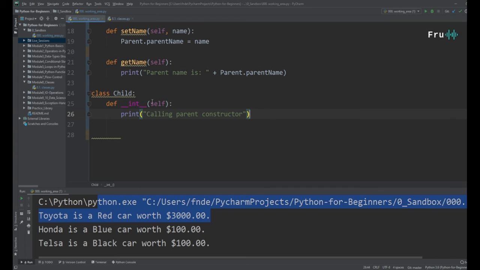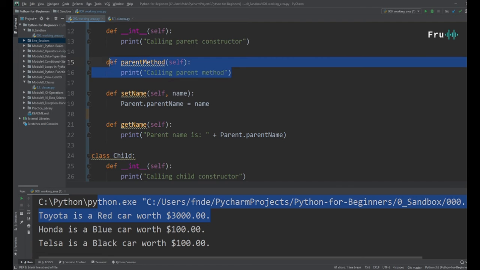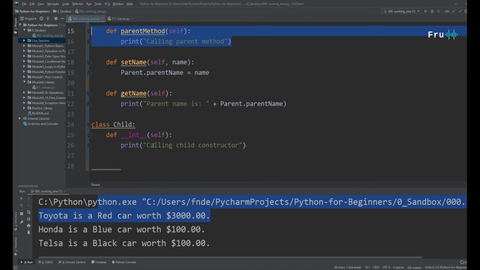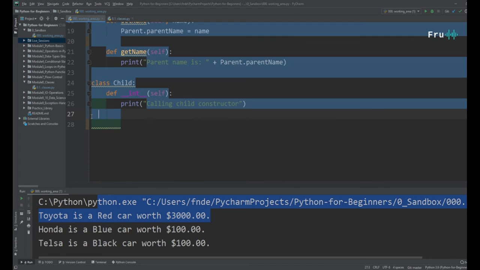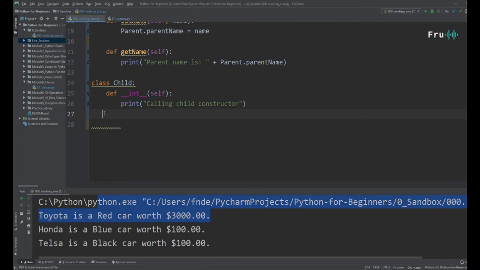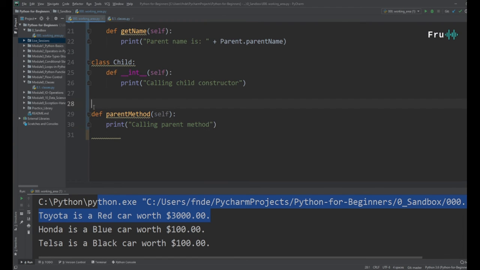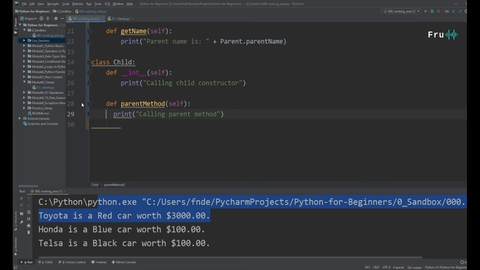We're calling the child constructor, and then we can also define a method for child. I'm going to copy this method here and modify it just so we have a method for child. Bear with me to format this correctly. All right, now we have a method for the child.